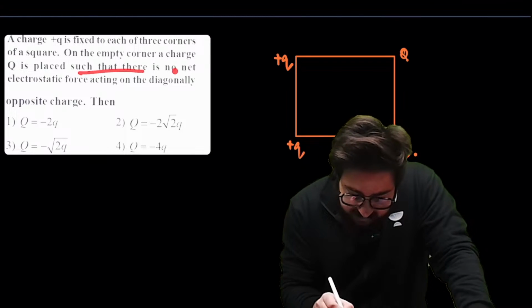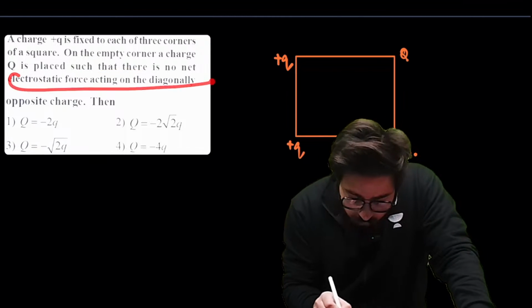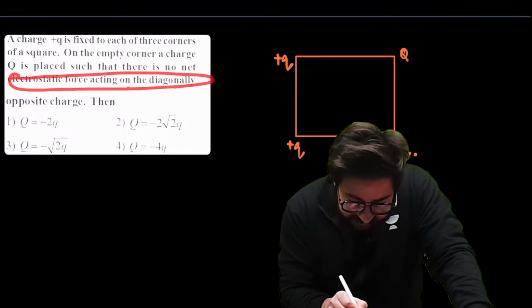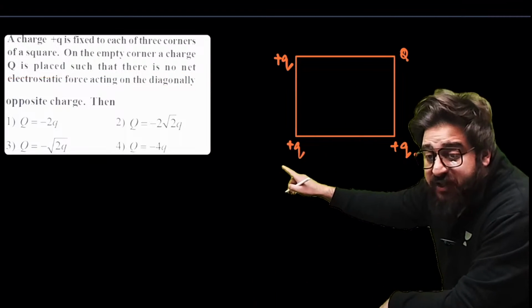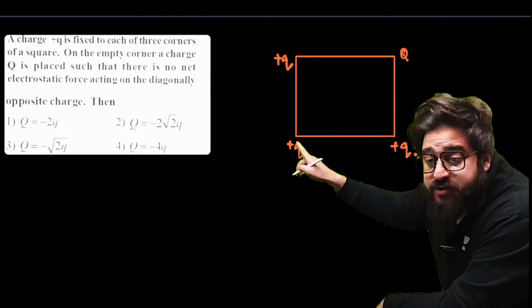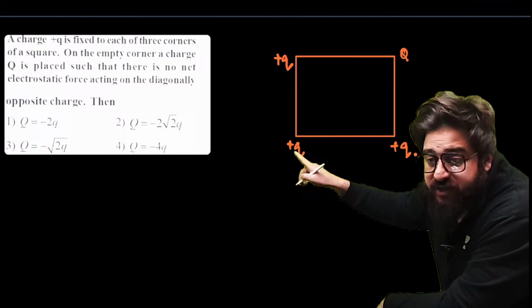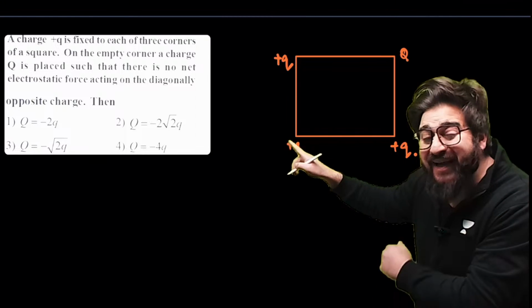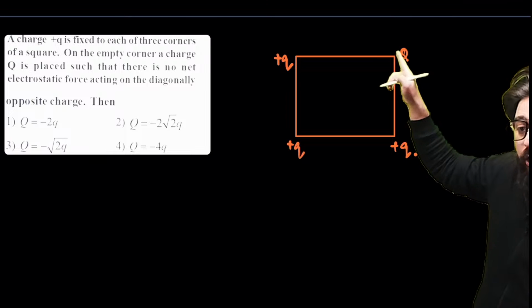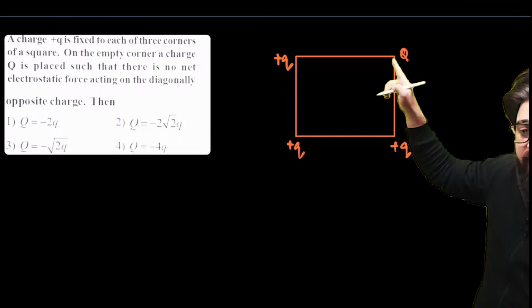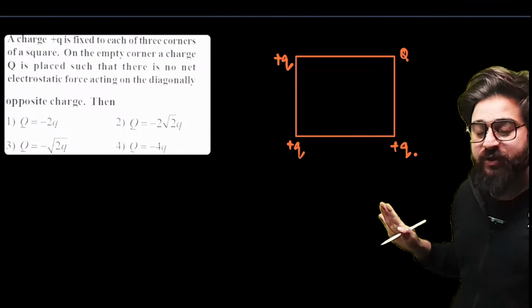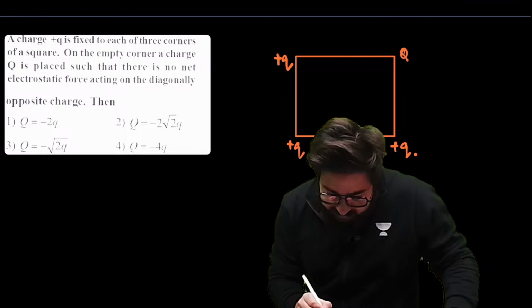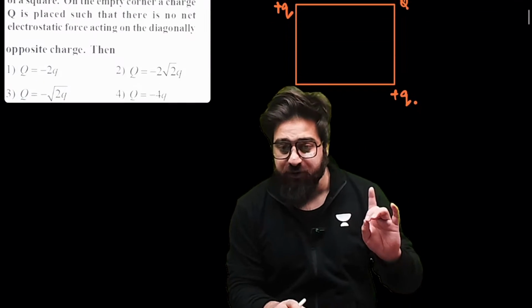And then such that there is no net force acting on the diagonally opposite charge. 0 is the net force on this diagonally opposite charge. Diagonally opposite charge to which one? Diagonally opposite charge to this one. We have net force on this one given as 0. Let's first find the force on this particular charge. Listen to me very carefully.